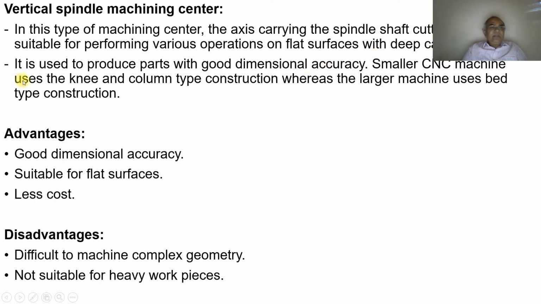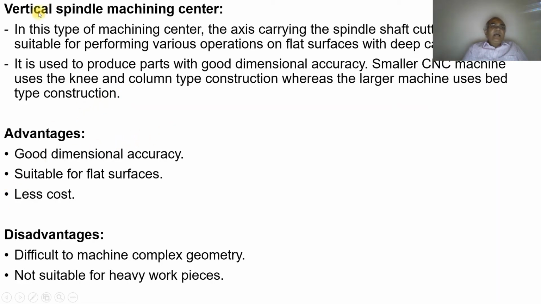Smaller CNC machines use the knee and column type construction, whereas the larger machines use bed type construction. The column type is basically like a channel with two columns, and on the column the spindle is mounted so that it can perform the operation. These are very small machines, where not much load comes on the column, whereas the larger machines use the bed type construction, where a solid bed is placed.